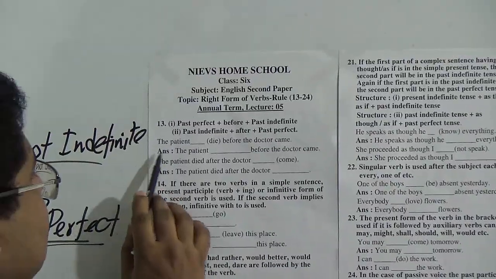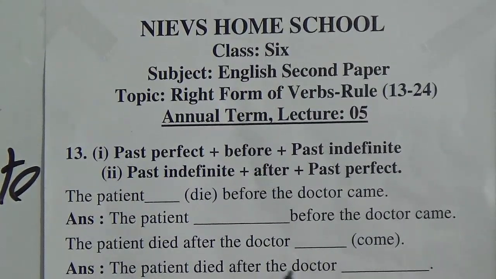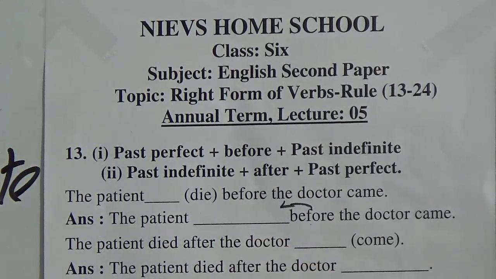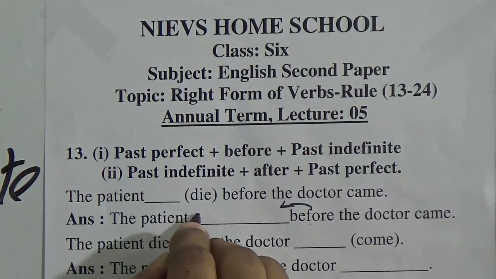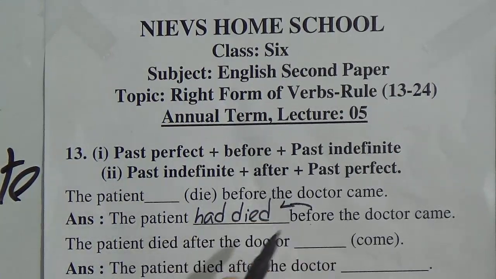Okay. So the patient died before the doctor came. The patient died before the doctor came. So before, which is before? This is before. What will we use? We will make it past perfect tense before. So the patient had died. The patient had died. Before we have made it past perfect tense.